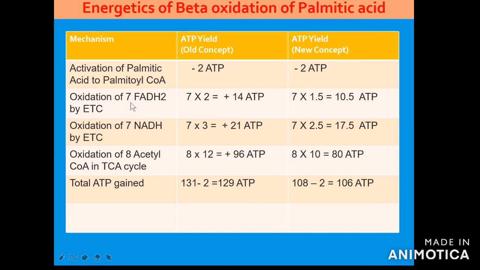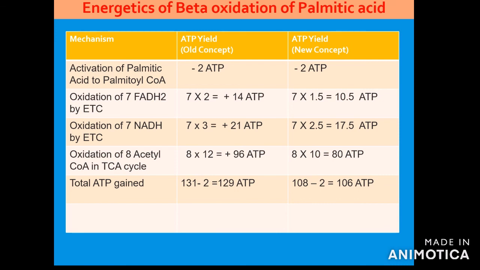If you consider the oxidation of FADH2 as 1.5 and NADH as 2.5, then in total you will get 108 minus 2, that is 106 ATPs generated by oxidizing 1 molecule of palmitic acid. This is the amount of energy produced by complete oxidation of 1 molecule of palmitic acid under normal conditions.